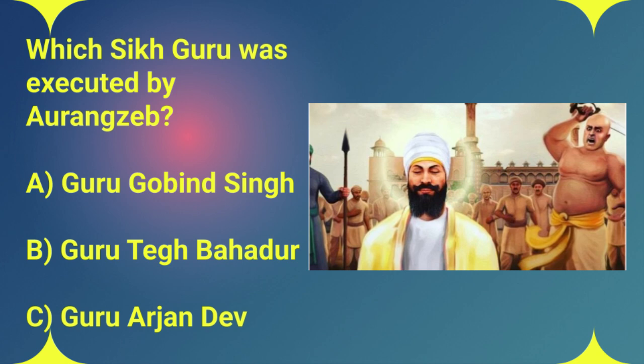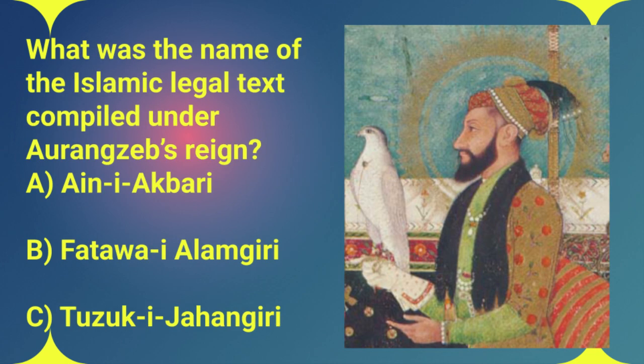Okay, on to question 9. What was the name of that Islamic legal text compiled under Aurangzeb's rule? A. Aini Akbari, B. Fatwa Alamgiri, or C. Tuzuki Jahangiri? We're talking about the Fatwa Alamgiri, a massive project, really. Basically, it was a compilation of Islamic legal rulings and opinions, mainly from the Hanafi school of thought.